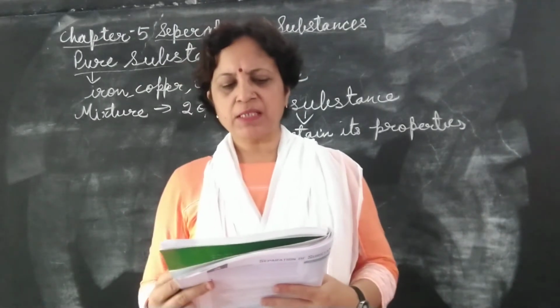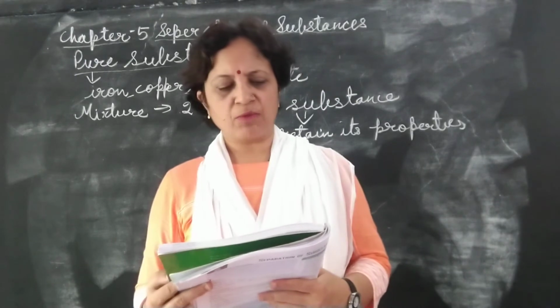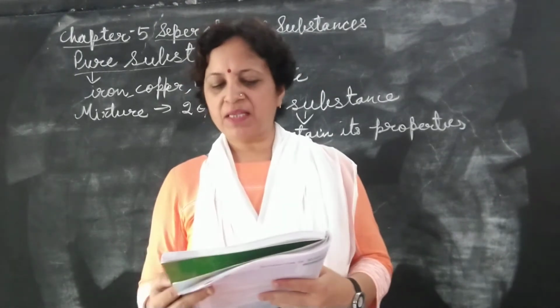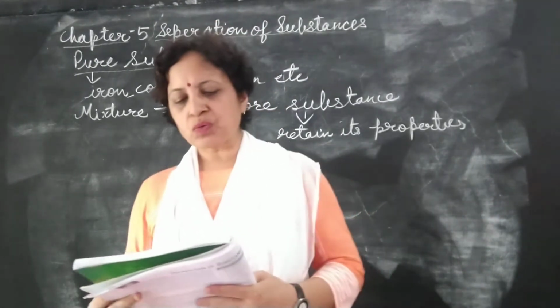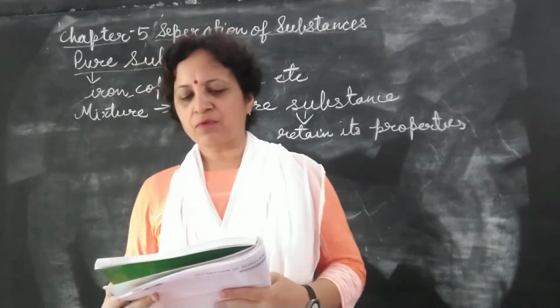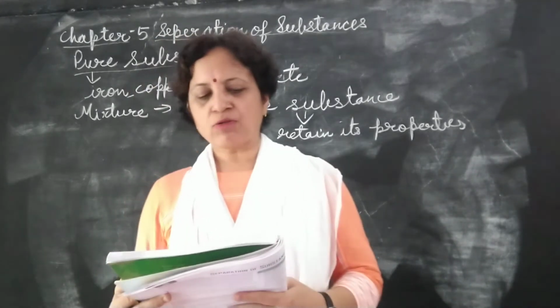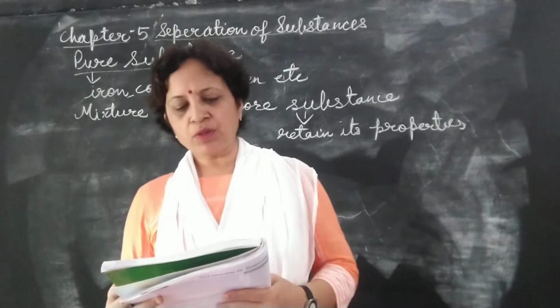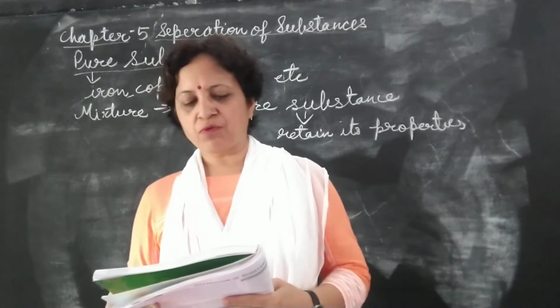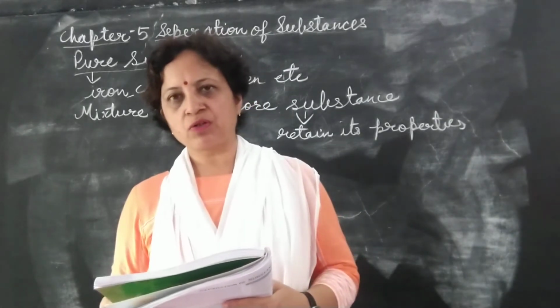Need for separation. Perhaps you eat namkeens or mixtures containing groundnuts. Some of you like groundnuts and would pick them out and eat them first. Those of you who don't like them would still pick them out and keep them separately. In both cases, you are separating one component from a mixture to make it more suitable to your taste.